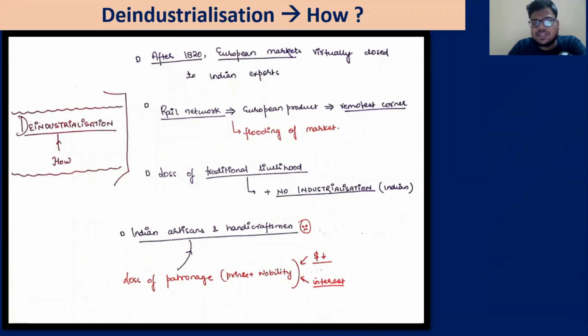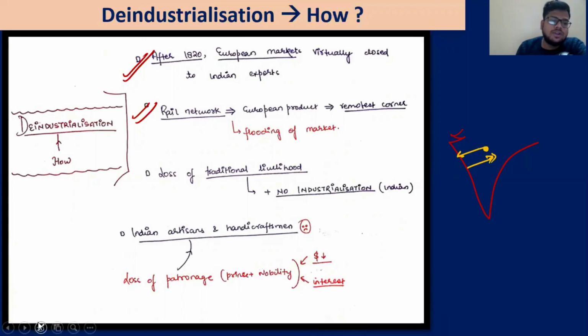Now let us discuss the idea of deindustrialization. We have discussed that after 1820, European markets were virtually closed to Indian exports. Indian exports were not going there. In India, a railway network was put in place, as we discussed in the times of Dalhousie, for raw material to go from here to there and finished goods from there to here. So it connected the hinterland, the remotest parts, to find more markets and to extract more raw materials.